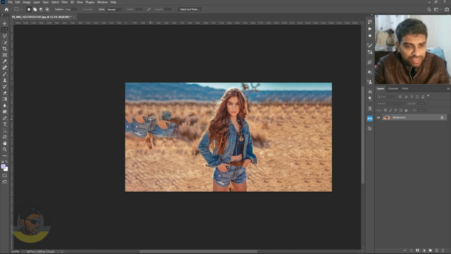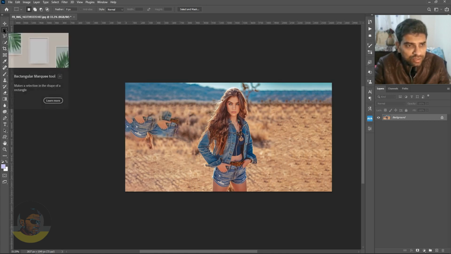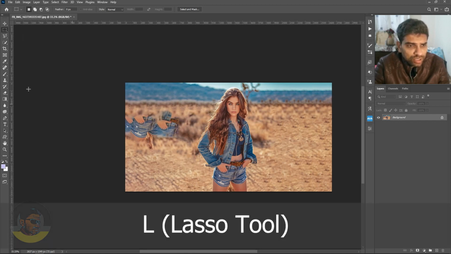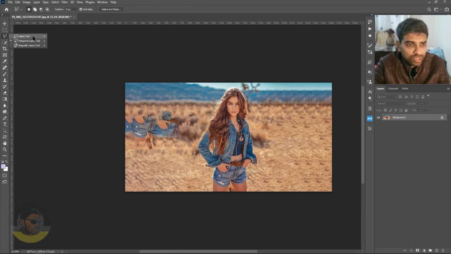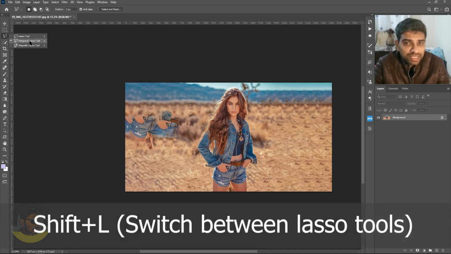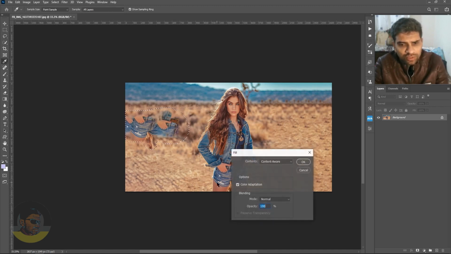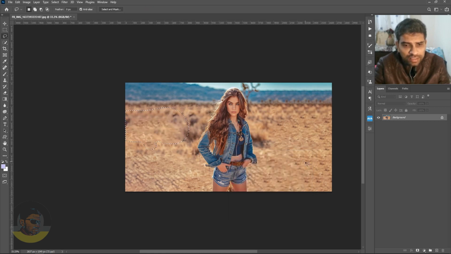But we have this little problem on the left side. You can fix that using either the lasso tool or the rectangular marquee tool, but I will choose the lasso tool. The shortcut key for the lasso tool is L on your keyboard, but if some other tool gets selected in the same group, just keep pressing Shift L until the lasso tool is selected. Now make a selection around the problematic area, press Shift F5 or go to Edit, Fill, and choose Content-Aware once again, and this will get fixed.